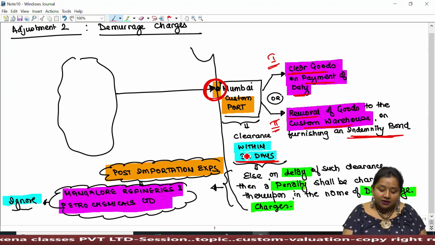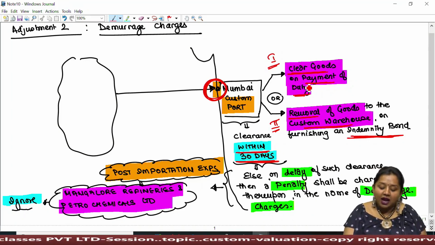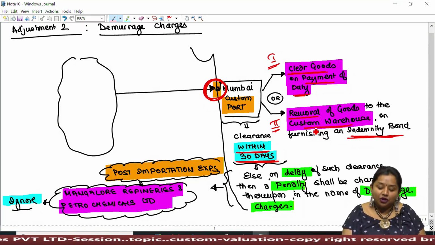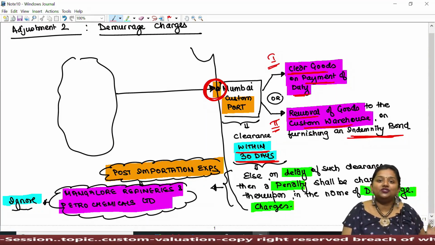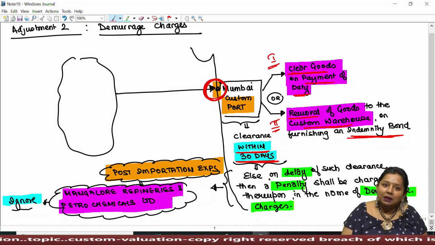Within 30 days, he has an option to either clear the goods on the payment of duty or remove such goods to the custom warehouse on furnishing a security bond, which is generally 3 times the duty payable by him.